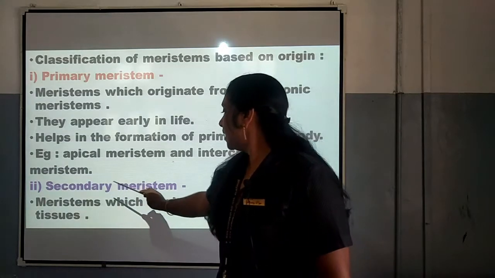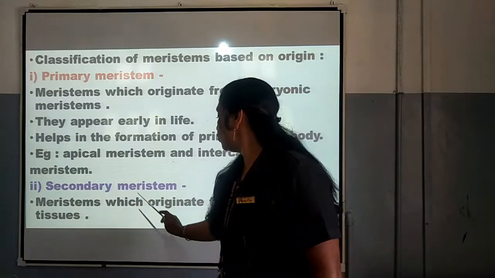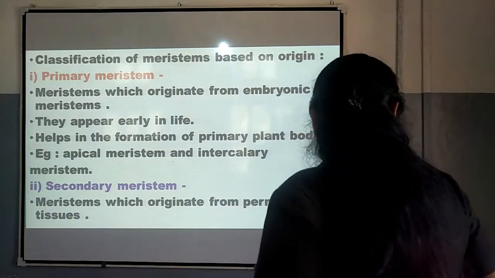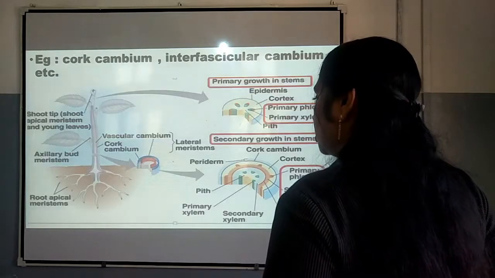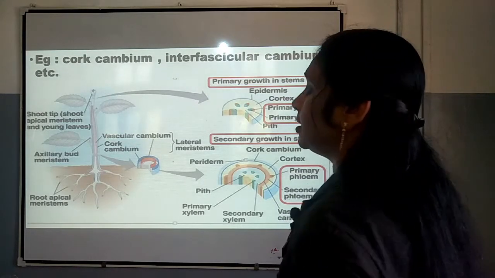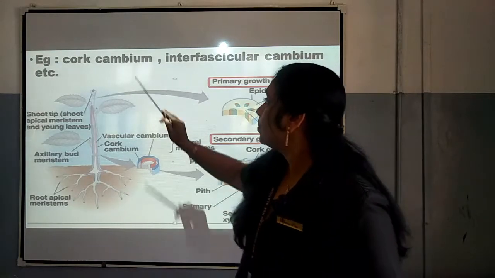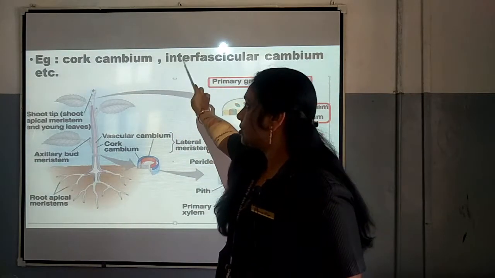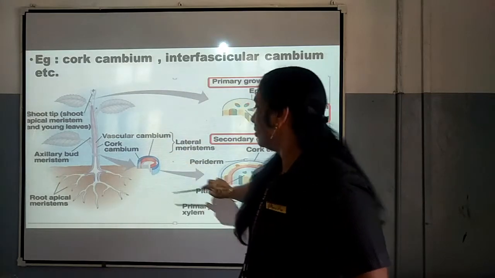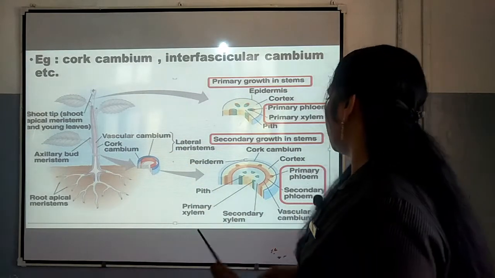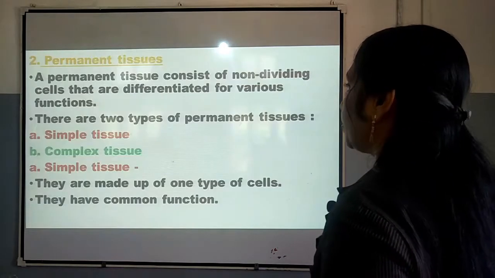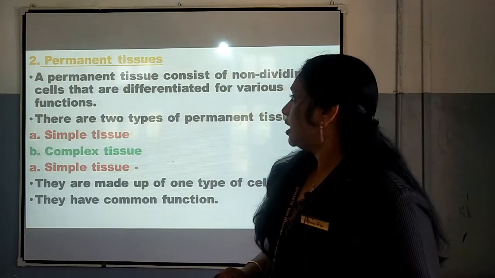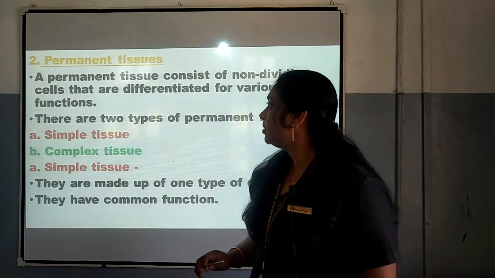Number 2 is the secondary meristem, meristems which originate from the permanent tissue. From the permanent tissue, the meristems which are originating are known as secondary meristem, and the examples of secondary meristems are cork cambium, interfascicular cambium, etc. Based on this, we have seen the figure and we understood about primary as well as secondary meristem. And number 2 is the permanent tissue, that also we understood in the previous class.